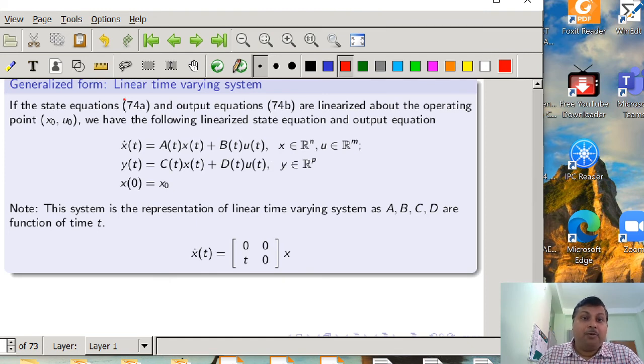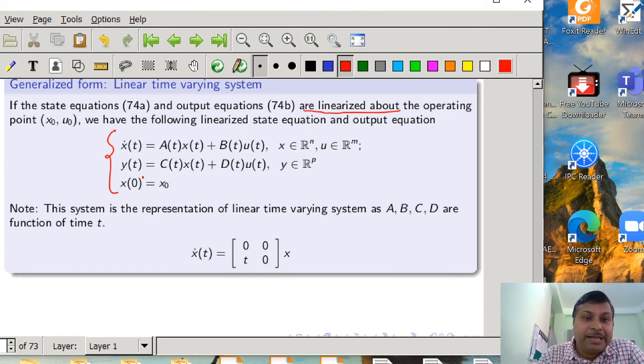Fine. At this point we don't know how to linearize this set of differential equations to get the linear equations. That we will definitely discuss in this course, but if we linearize 74a and 74b about the equilibrium point or operating point x0, u0, we arrive at a set of linear equations.